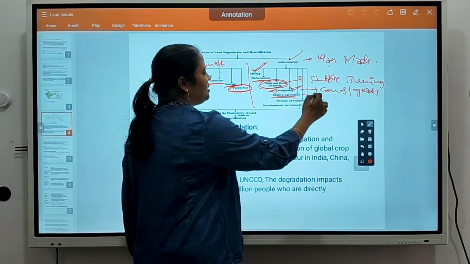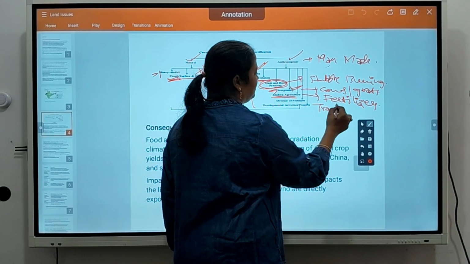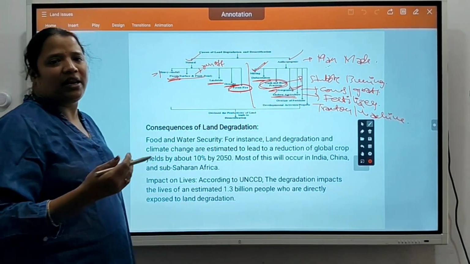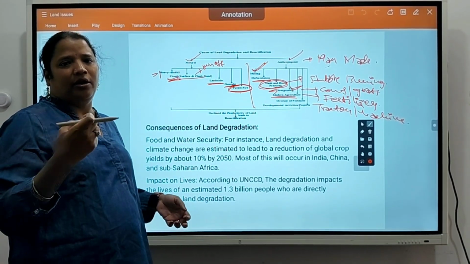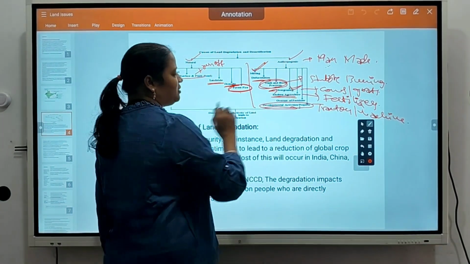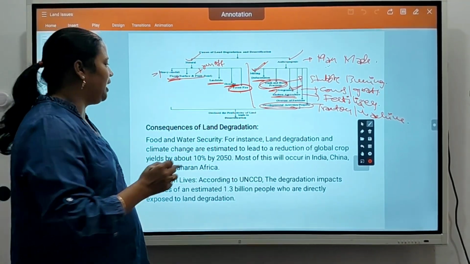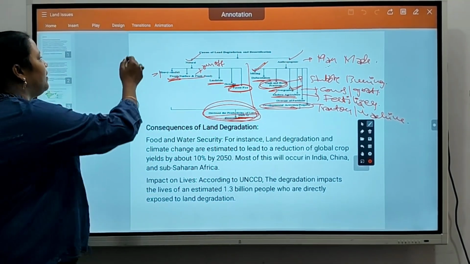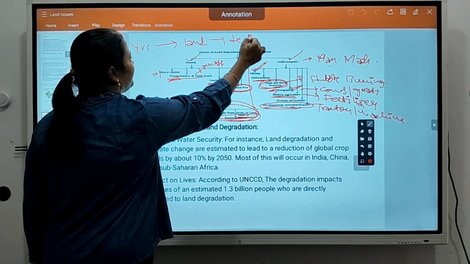Modern agriculture means a lot of use of fertilizers, tractors and machines. They simply erode the top layer of soil. They have some hands, and with that hand they take a lot of soil at a time, and by doing so they spoil the land. Then development activities and projects: many projects spoil the land. A decline in productivity of land leads to desertification. For many years the land is slightly declining, then it leads to desertification.